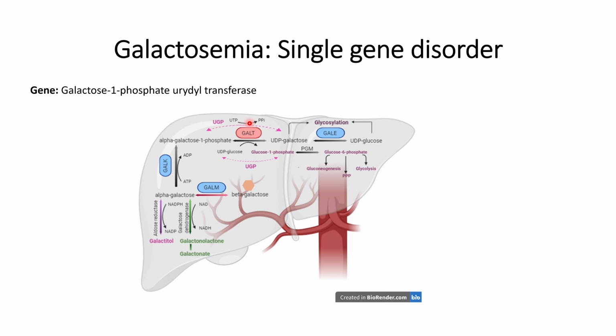Another problem that happens is that because of the non-functioning of GALT, this will also impact the further glycosylation process.